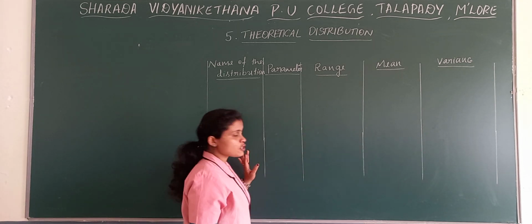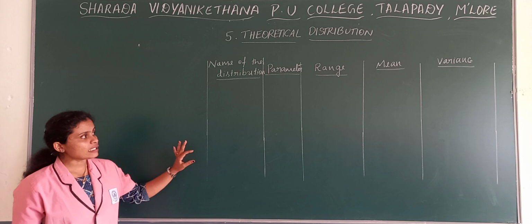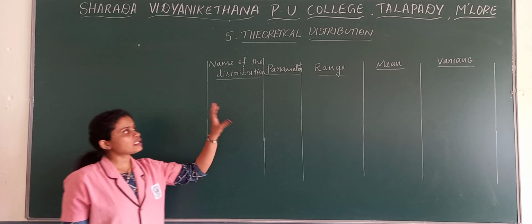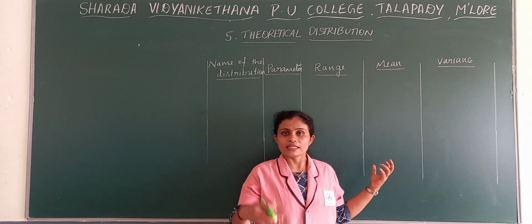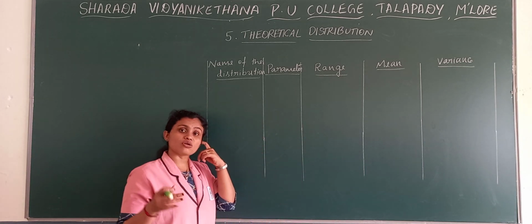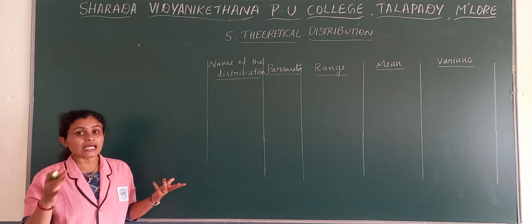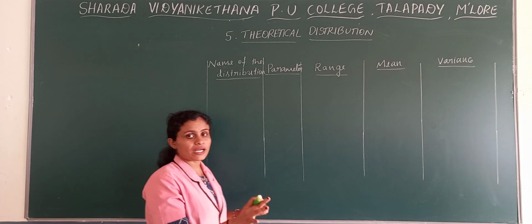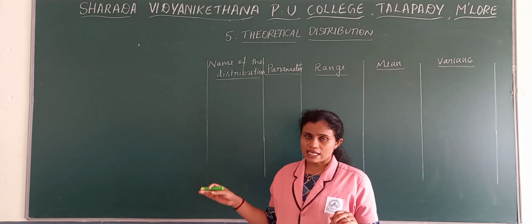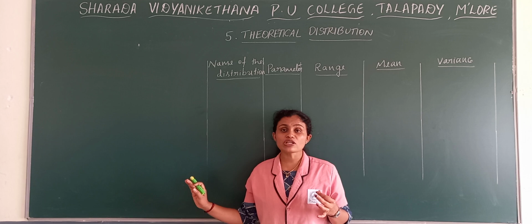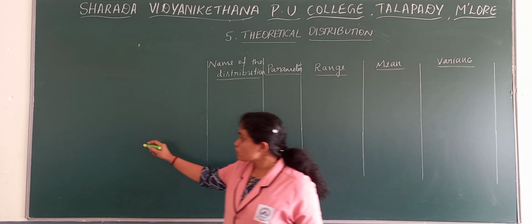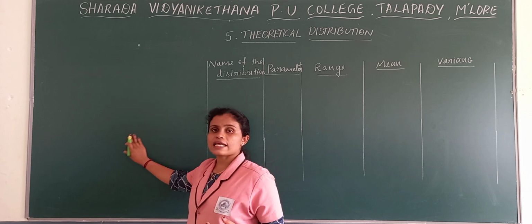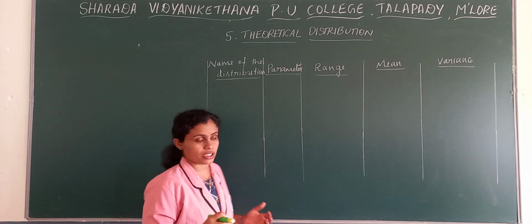If you prepare this particular table, then it will be easy to remember and easy to study. Then once again we will revise all we studied. Then I will give one difference between the binomial distribution and the Poisson distribution, and how to take the solutions when you get questions like at least and at the most.